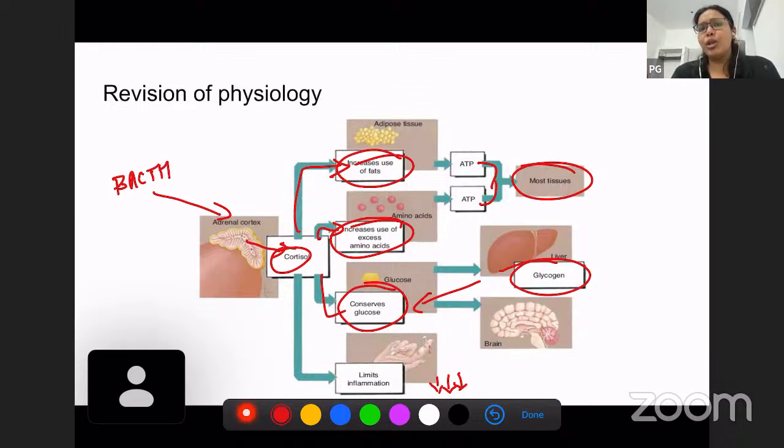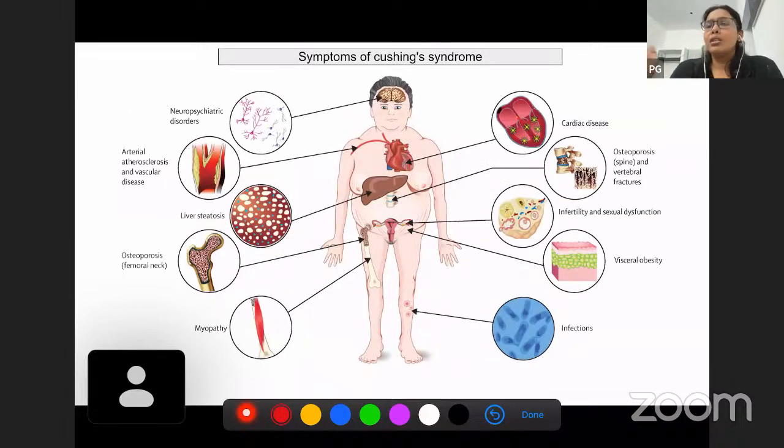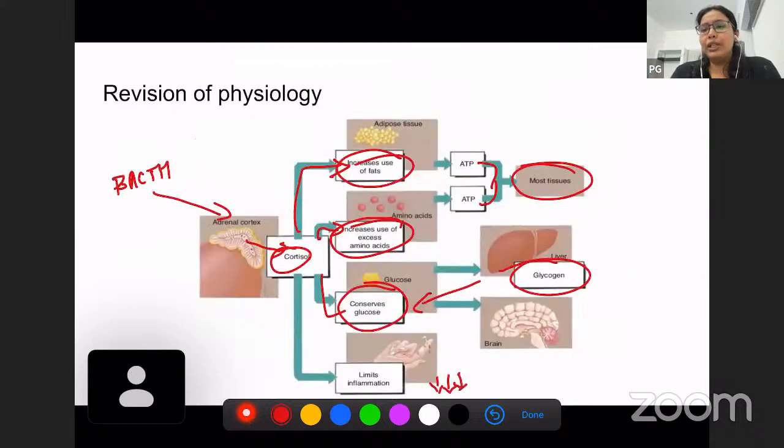Okay, so even glycogen gets accumulated in the brain as well. Now we'll move on and discuss the signs and symptoms of Cushing's syndrome. Since we know that cortisol has a function in limiting inflammation, we have increased infections. Whenever a steroid hormone is given, the main reason is to limit inflammation.